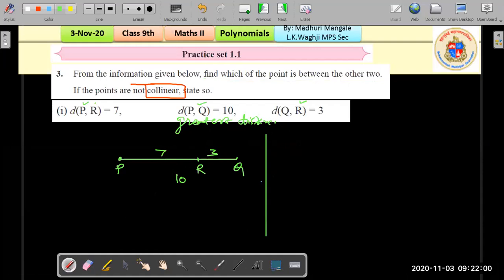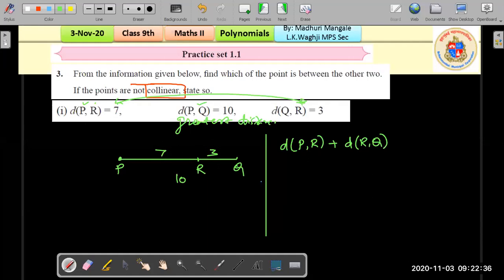So how do we do that? Distance PR plus the distance RQ should equal distance PQ. Okay, adding these two distances, if we get the third distance, then it means that those 3 points lie on a line. Those 3 points are collinear. And suppose this doesn't happen, suppose we add the two smaller numbers and we don't get the greater number, then it means that those points are not collinear.